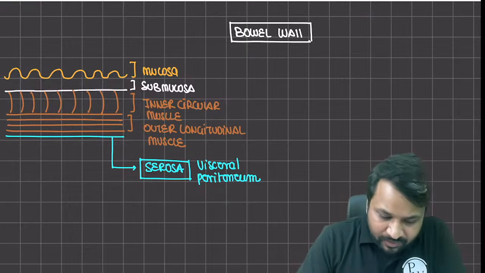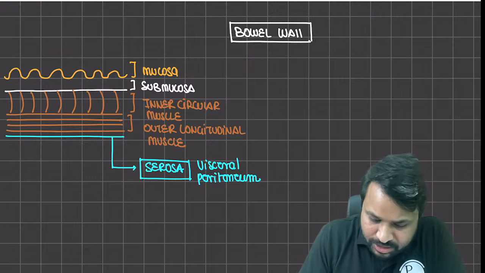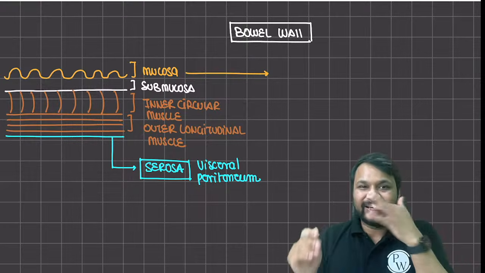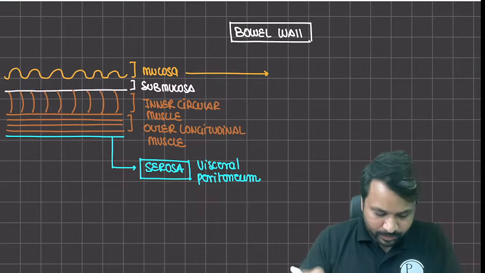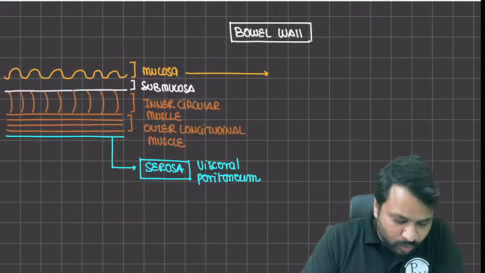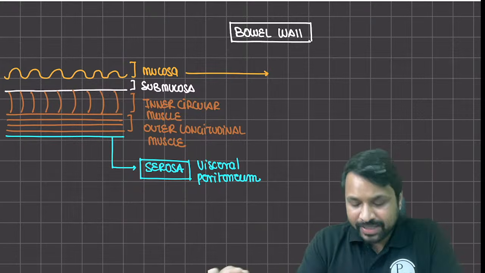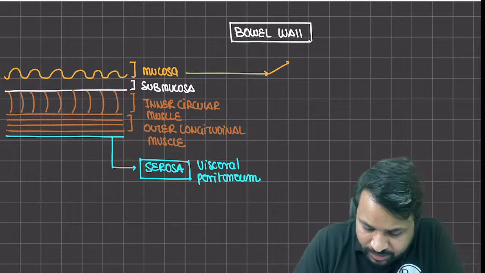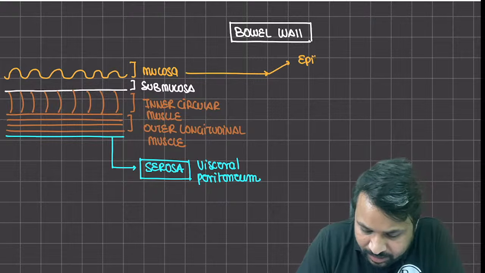Now, let's take just the mucosa and try to understand it, especially in the small intestine. The mucosa predominantly has three basic layers. What are the three layers of the mucosa? The first one is the epithelium.